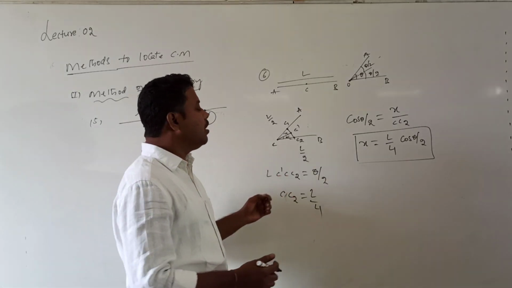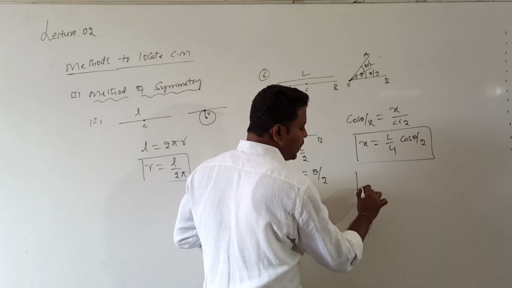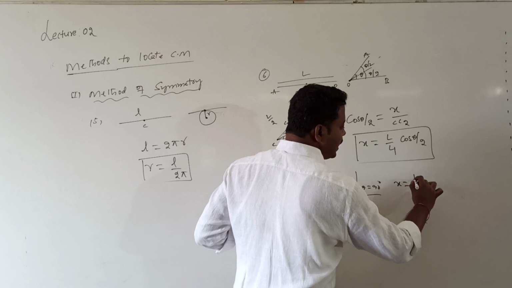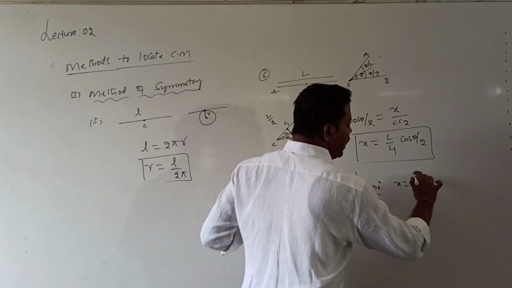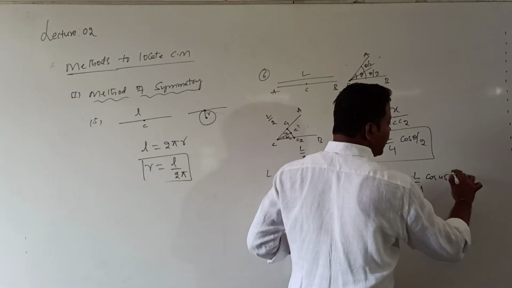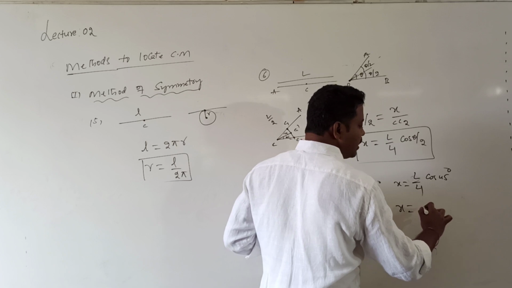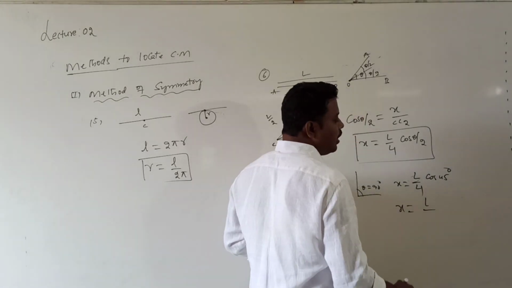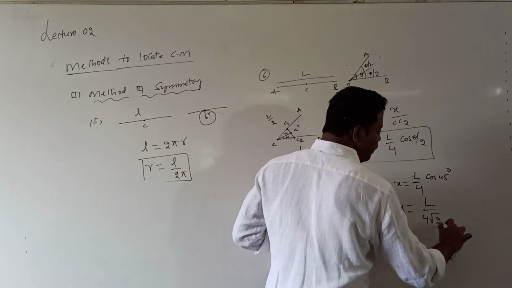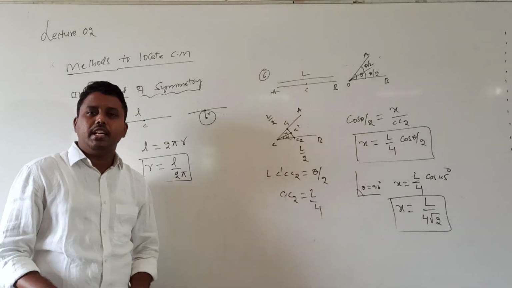For example, the rod was bent in the shape like an L. Now what is the angle between the two parts? Theta value will be equal to 90. At that time, what is the formula for the shift of the center of mass? L by 4 into cos 45 degrees. Correct? 90 by 2 is 45 degrees. Then X is equal to L by 4 into cos 45 degrees, which is 1 by root 2. And this is the formula to calculate the shift of the center of mass.